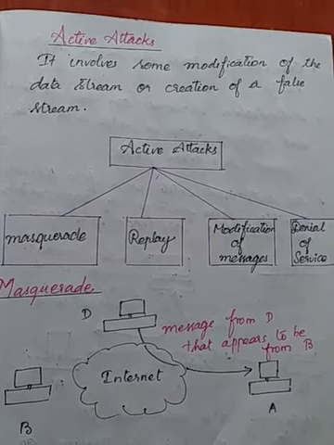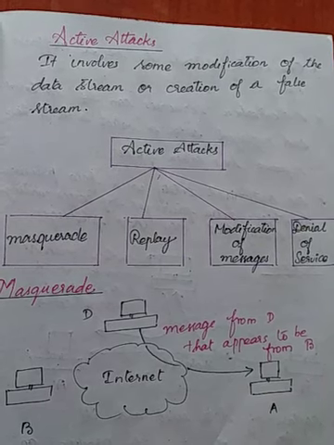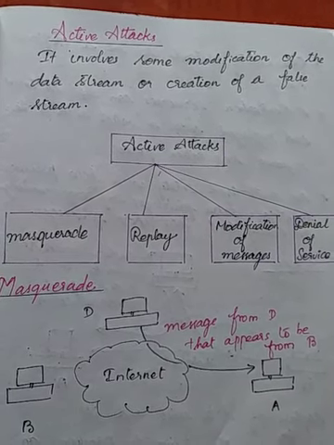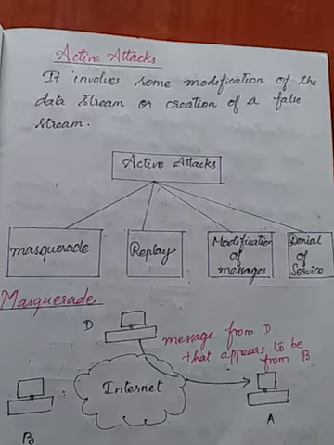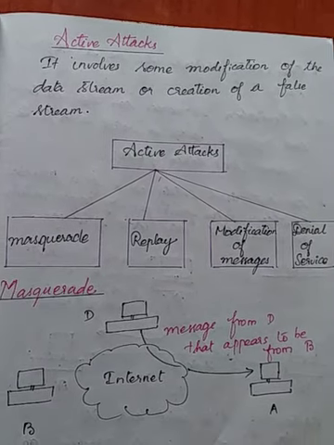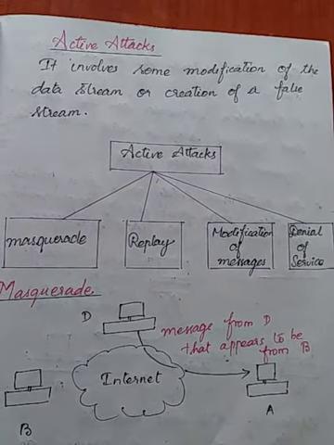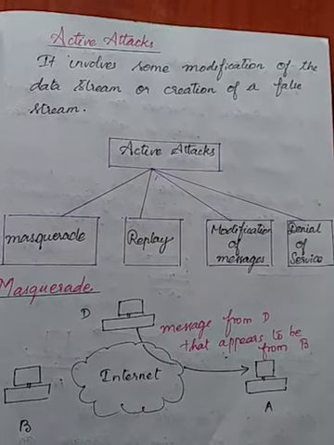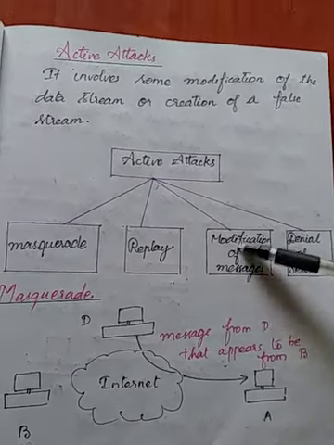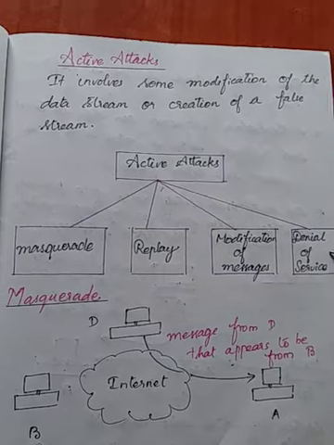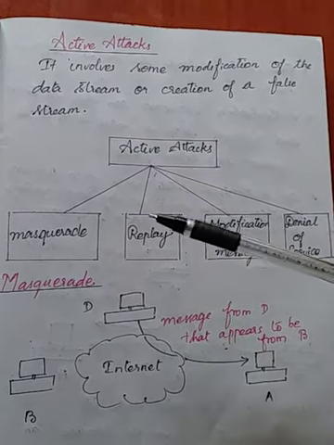Here, active attacks will make some modification and produce a false stream of data. Active attacks can be done in four different ways. One is masquerade, the second one is replay, the third one is modification of messages, and the fourth is denial of service. Let us see what masquerade is.